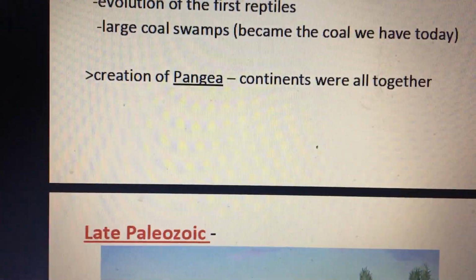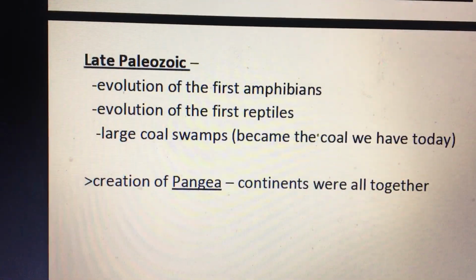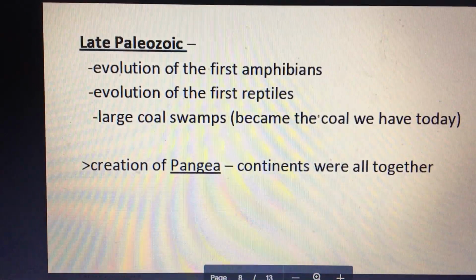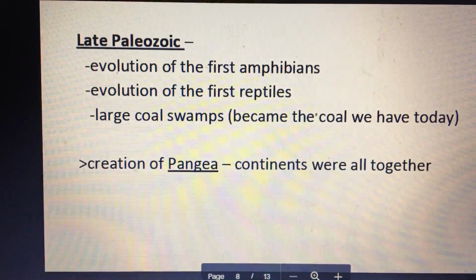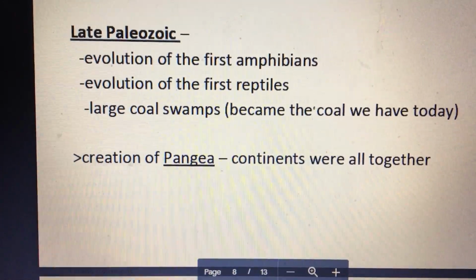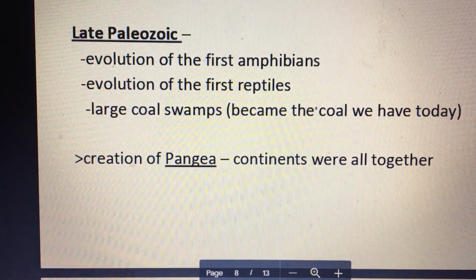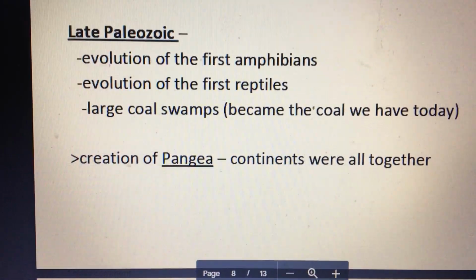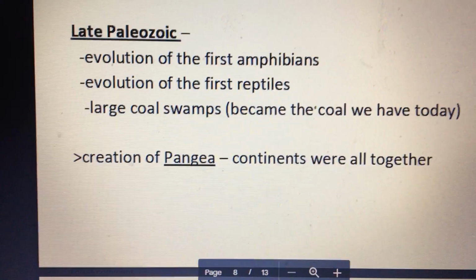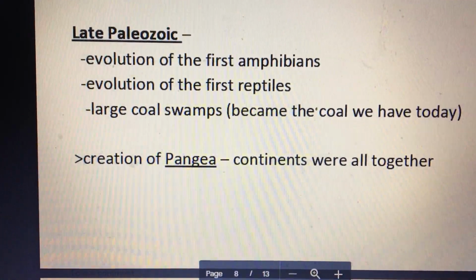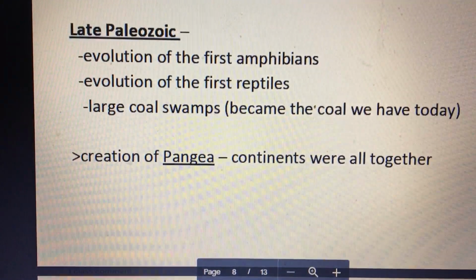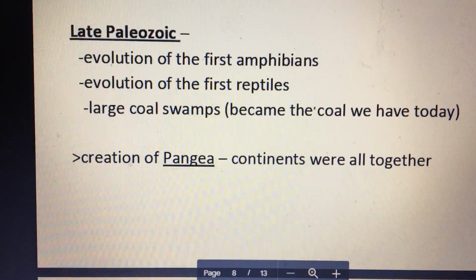And at the end of the Paleozoic, late Paleozoic, we see the first land organisms. So we see evolution of the first amphibians. We believe the amphibians evolved into the first reptiles. We see large coal swamps during the Carboniferous period. The coal that we have today, most of it evolved in the Paleozoic.